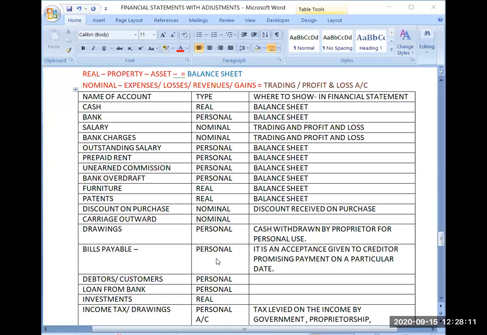So the principle is from the purchase of goods till the time of sale. Till the time of sale, whatever cost you are incurring in the production, processing, or keeping of the goods, that will be termed as direct expense.